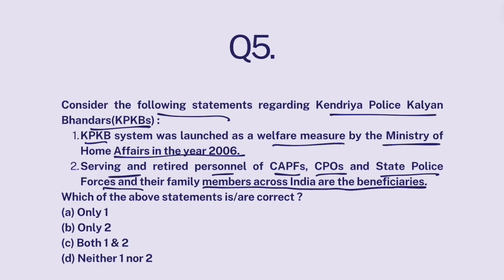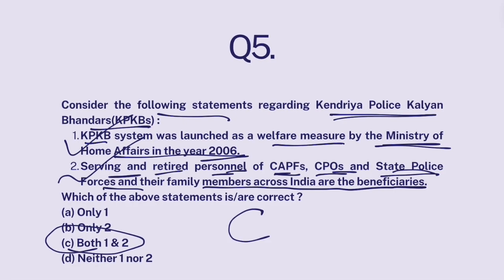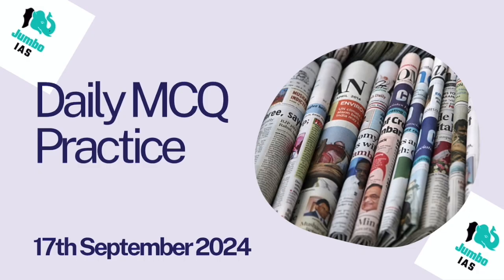Okay. Now look, Kendriya Police Kalyan Bhandars are grocery stores basically all over India where at affordable prices, essential items are being provided. Now, these stores are open for police personnel and their families so that their cost of living declines. Okay, it was launched by Ministry of Home Affairs in 2006. Yes, and it is for serving and retired personnel of these organizations. Both these statements are correct. The answer is C.